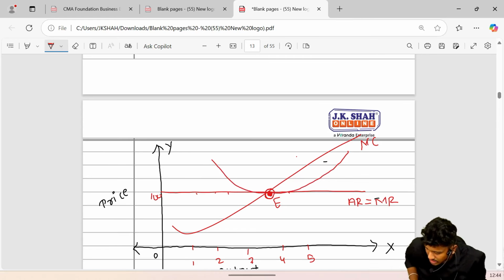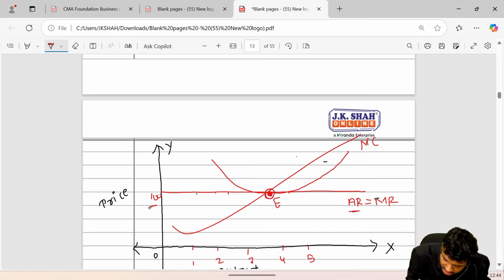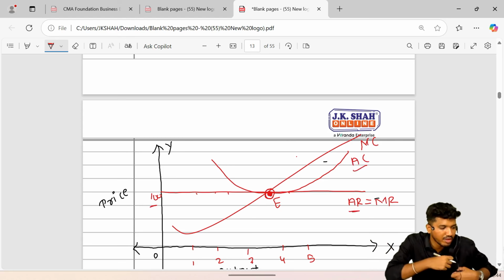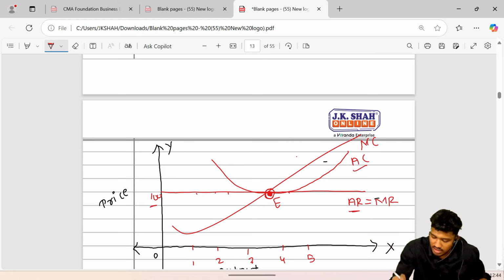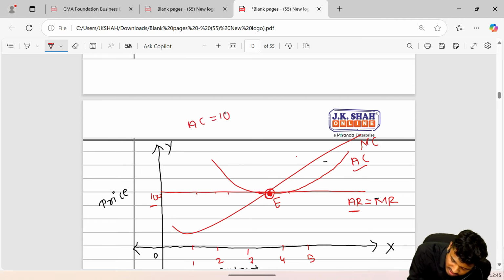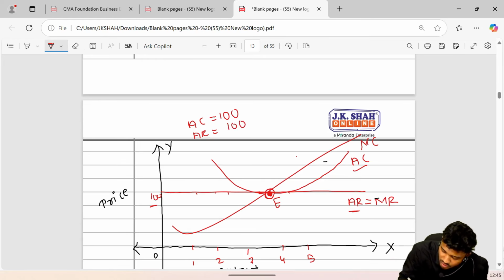It means the amount of money which came into my pocket, AR, was 100, and the amount of money which went from my pocket, the investment, that is AC, is also 100 because it is tangent to this line. So when AC is 100 and AR is also 100, it is called no profit, no loss. But in economics it is termed normal profit.